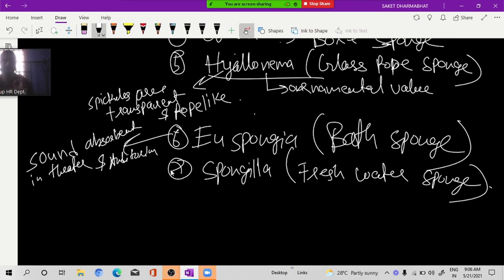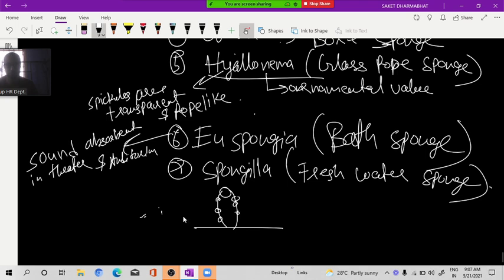Okay. Carmine ink particle experiment. What is the carmine ink particle experiment done by one scientist? I don't know the name of that scientist. Suppose this is a sponge. These are the ostia.